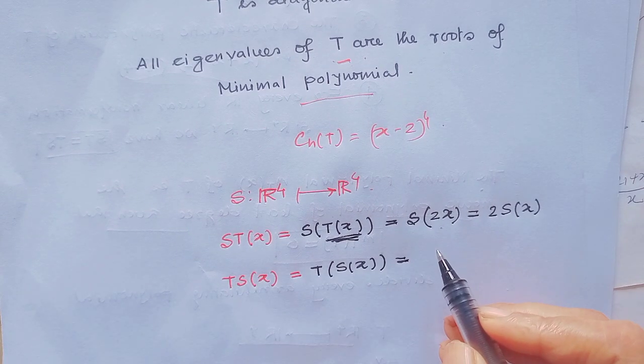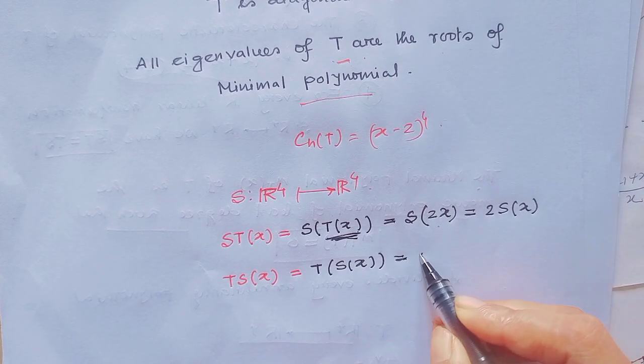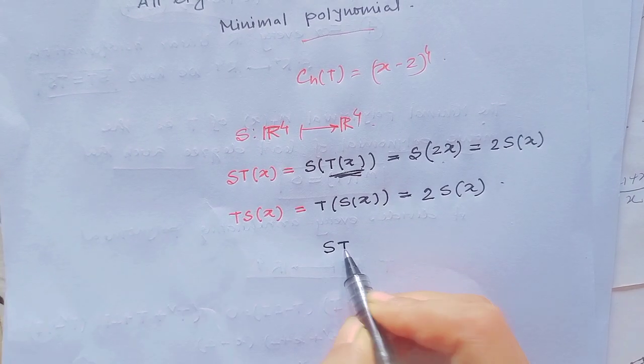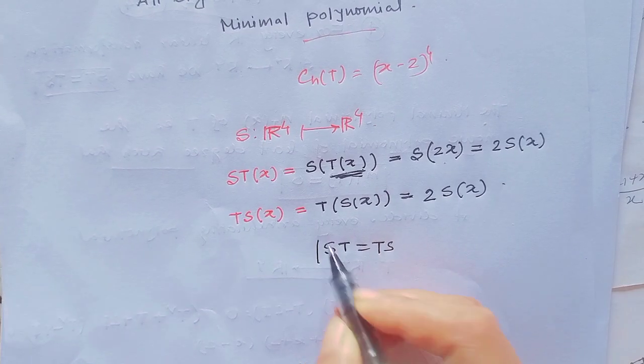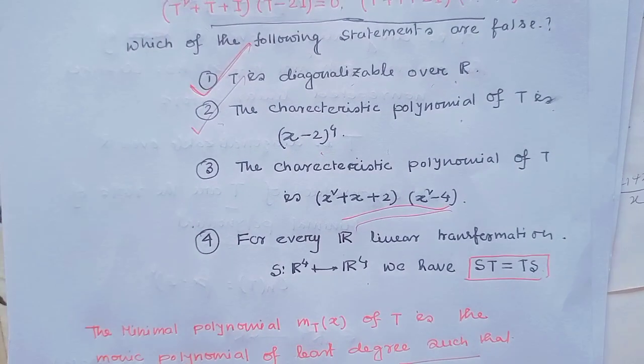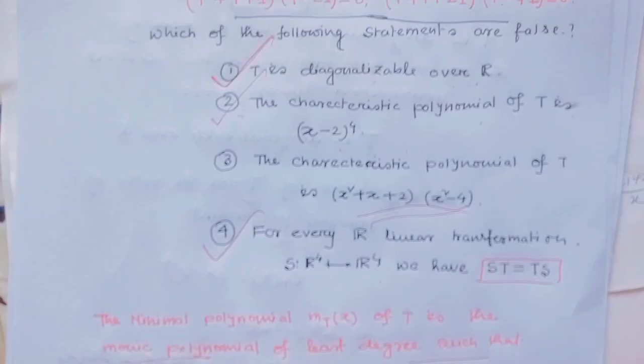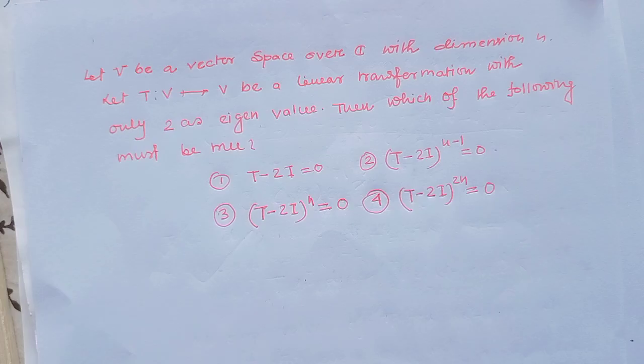and this would be 2 times S(x). So obviously ST equals TS. This is always true. So option 4 is also a right option. That means option 1, option 2 and option 4 are the right options. Next question.